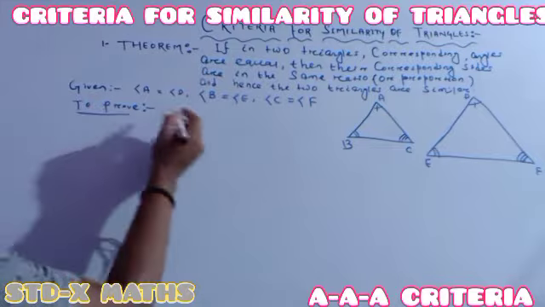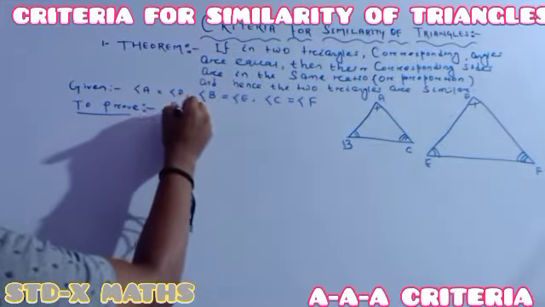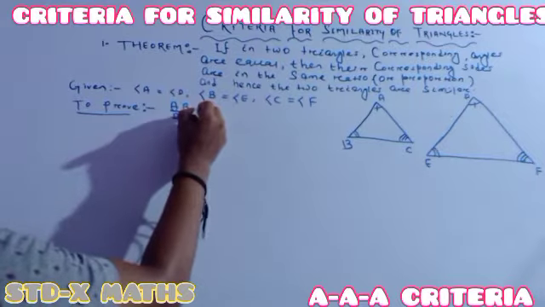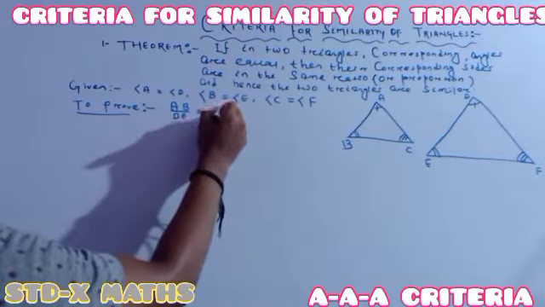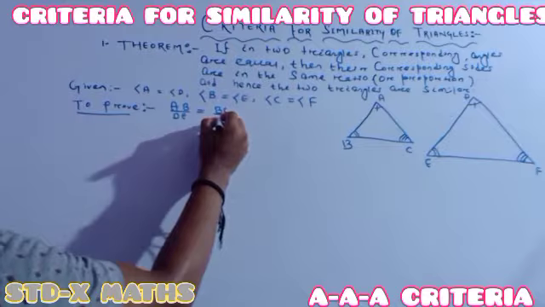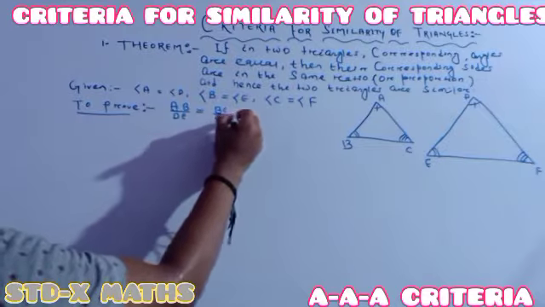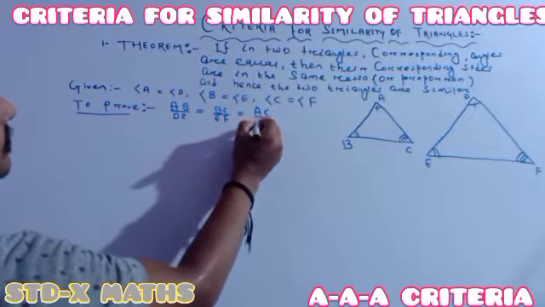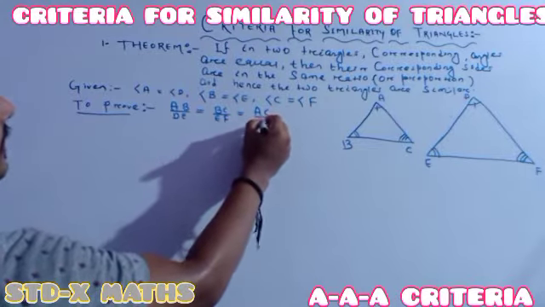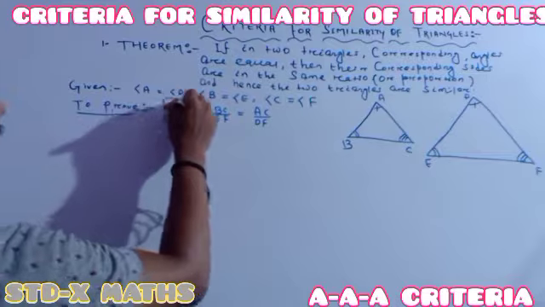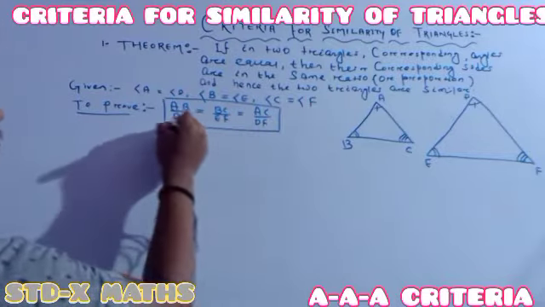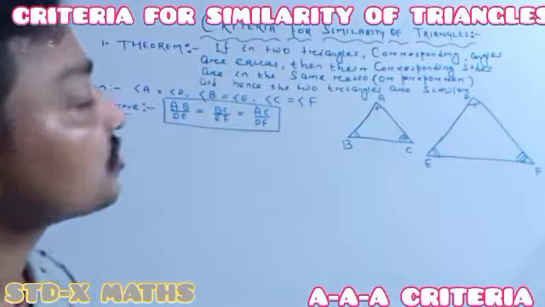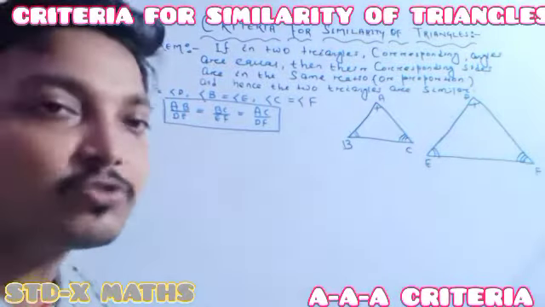See, in the to prove: AB divided by DE is the same as BC divided by EF, which is the same as AC divided by DF. This is what is to be proved. Understood or not understood? For this, the construction work is required.